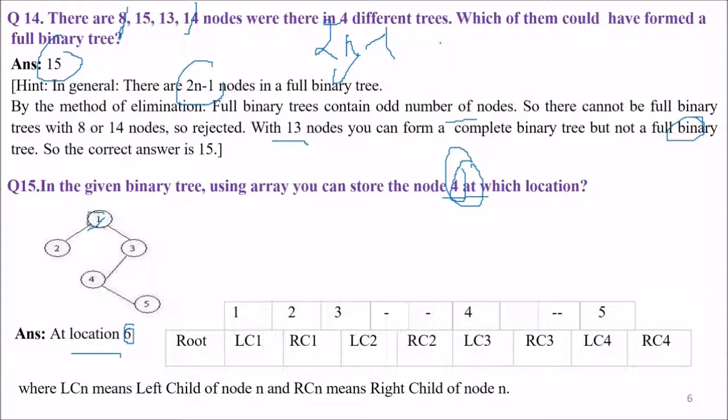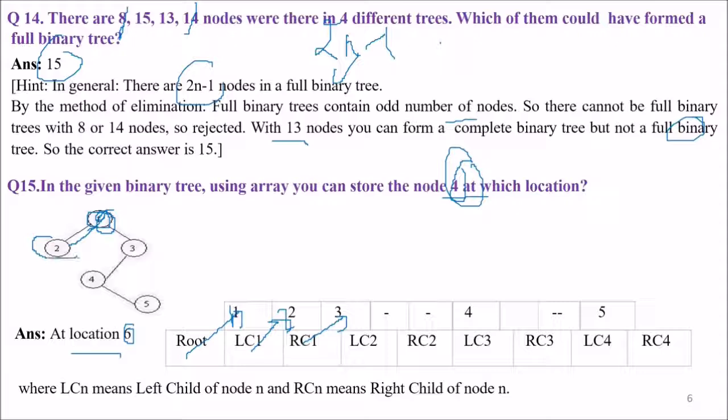First we take the root and store it here. Then we see what is the left child of 1. The left child is 2, so we place it here. This is the root. Now we see what is the right child. This is 3, so we write the right child.